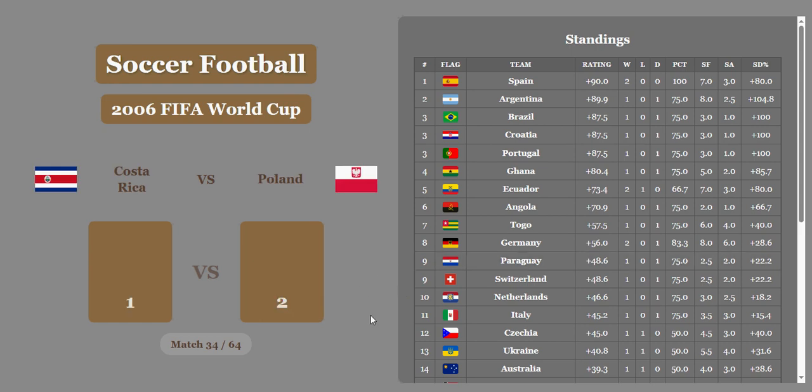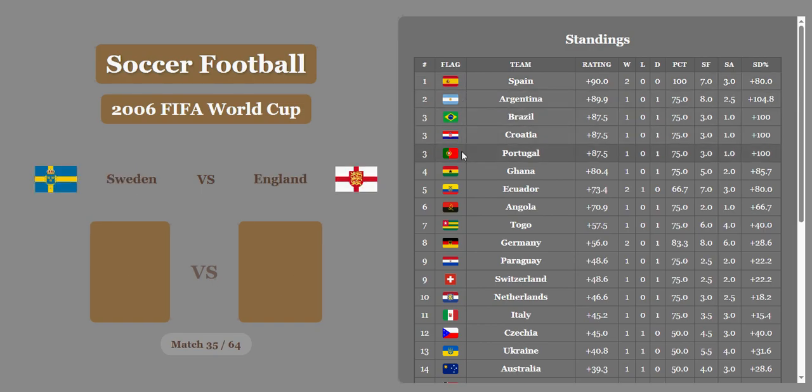Spain takes first place now. Costa Rica versus Poland. Costa Rica 1, Poland 2. Costa Rica equalizes with the economic difference. And since Ecuador went way down, like I said, Spain is up in first, Argentina second, Brazil third.